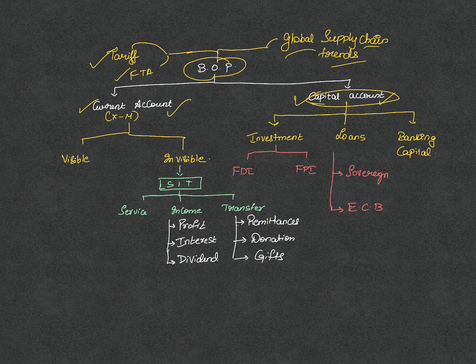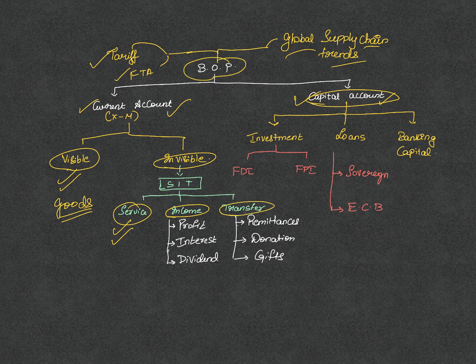So, in the current account, basically all the goods and services that you would see in the transaction as a trade, you would find them in current account. All the visible components of the current account are the goods that we trade with different countries. Whether we import them or export them, they'll be recorded here. And then there is invisible part. This invisible part will have services. It will also have other incomes and transfer amounts.